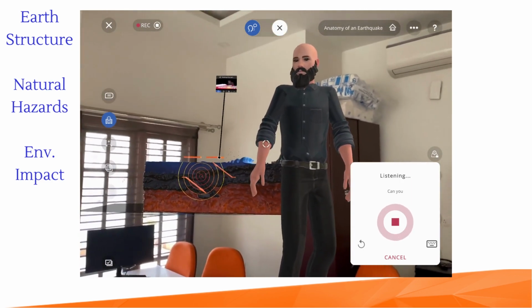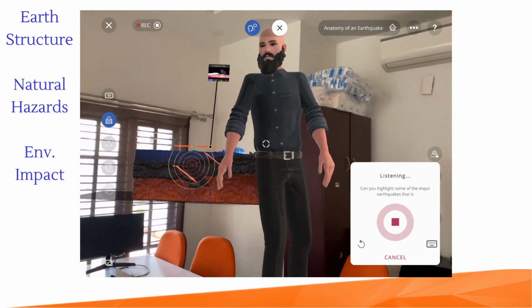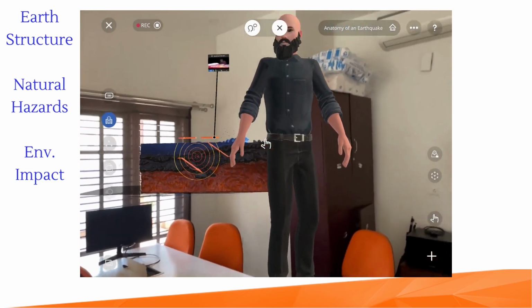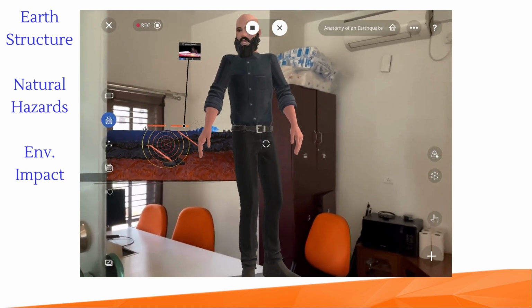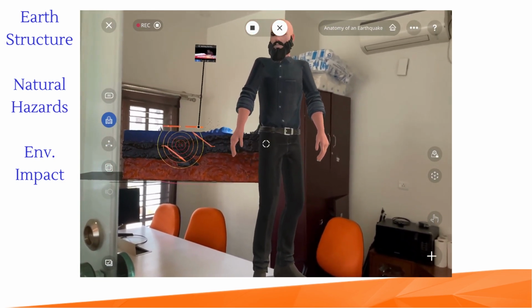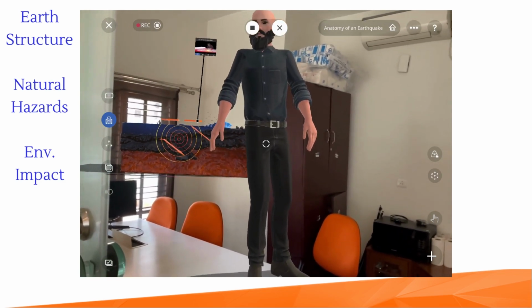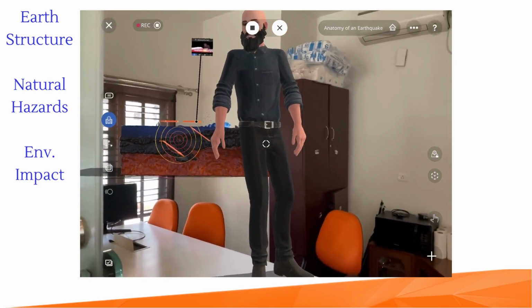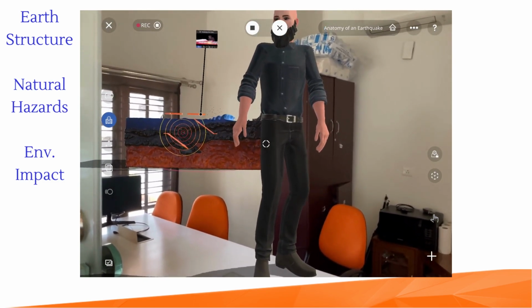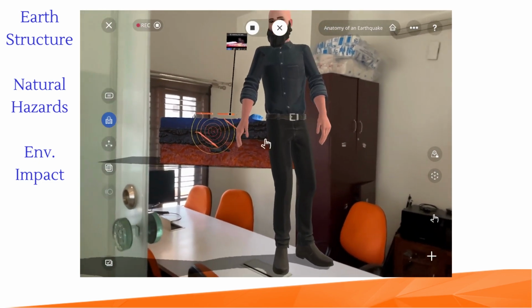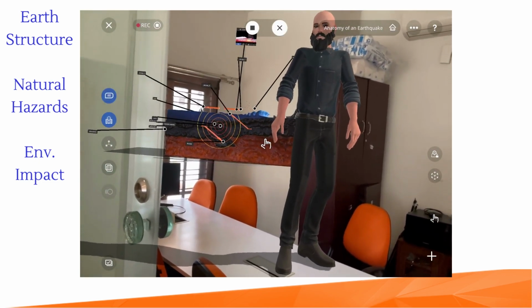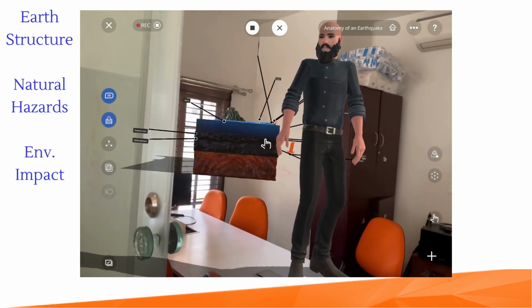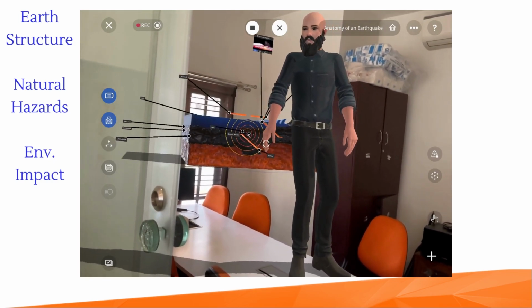Can you highlight some of the major earthquakes that has happened over the last 50 years? Some of the major earthquakes that have happened over the last 50 years include the following: 1964 Alaska earthquake, 1970 Peru earthquake, 1975 Haicheng earthquake, 1976 Tangshan earthquake, 1989 Loma Prieta earthquake, 1995 Kobe earthquake, 2004 Indian Ocean earthquake, 2010 Haiti earthquake, 2011 Tohoku earthquake and tsunami.